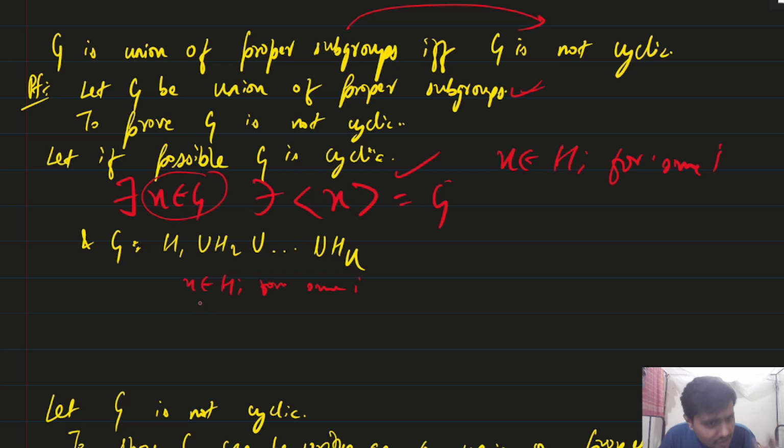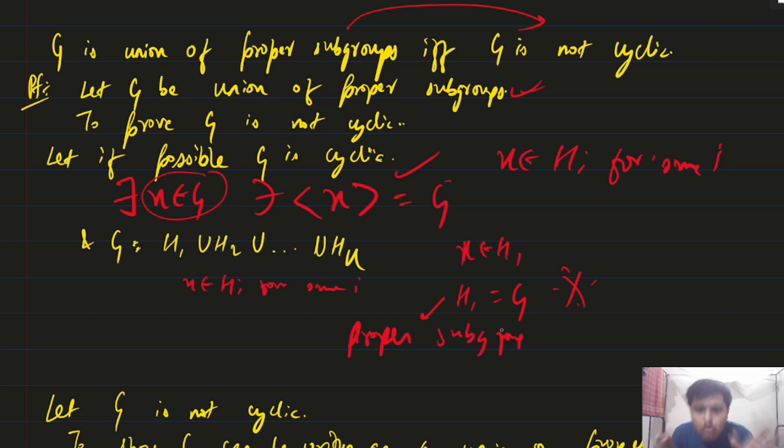So if x belongs to some Hi, let us assume that x belongs to H1, then since x is the generator, H1 will be equal to G, because x is generating the whole group, which is a contradiction, because H1 is a proper subgroup. How can it be G? You got it? It is not very difficult. Think calmly, you will understand.